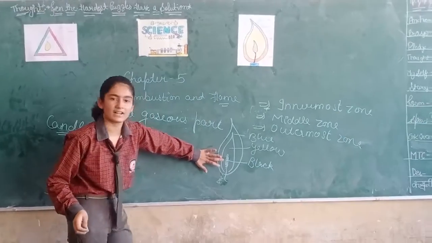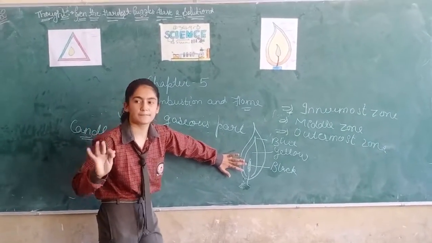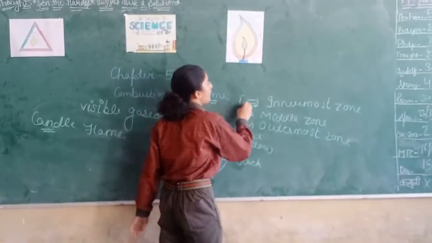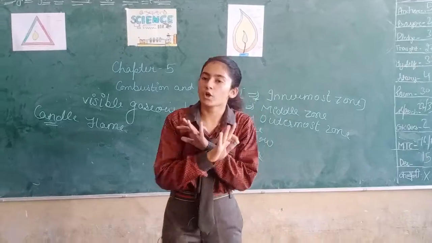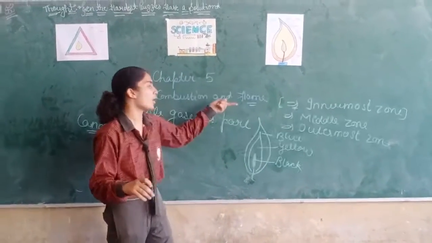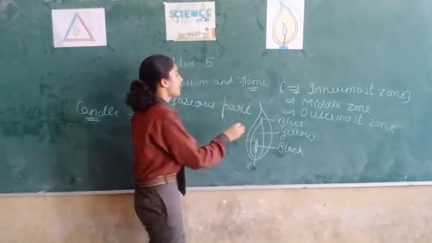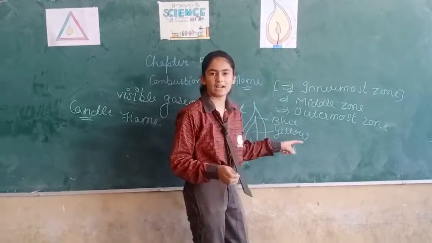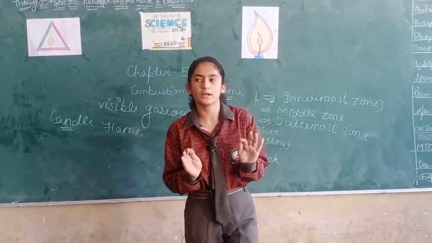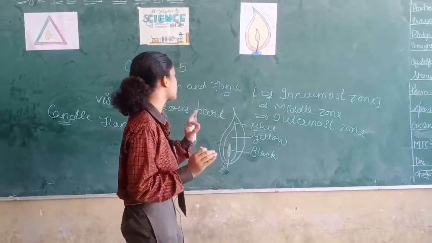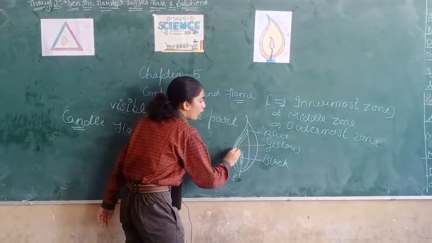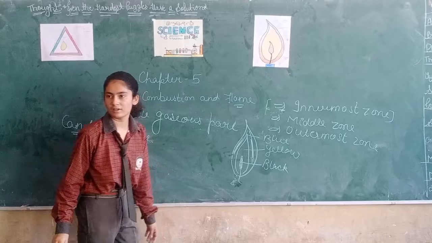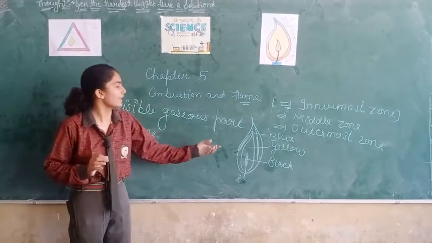The zone which is black in color is our innermost zone. No combustion takes place here. No oxygen is present in the innermost zone. Second one is the middle zone. It is yellowish in color. Only partial combustion takes place here. Somewhat oxygen is also present here. But in the blue zone, all combustion takes place. Whole oxygen is present in this one.